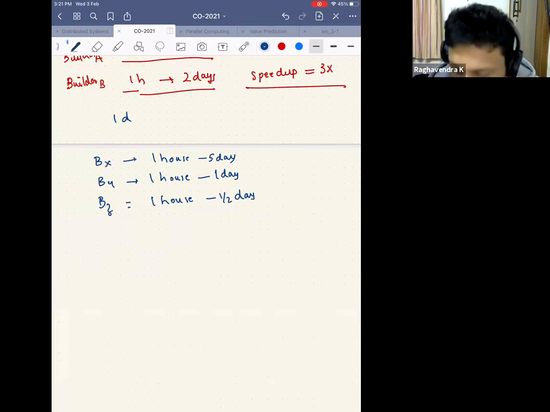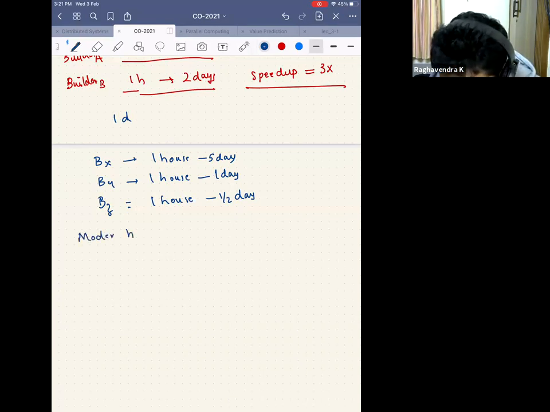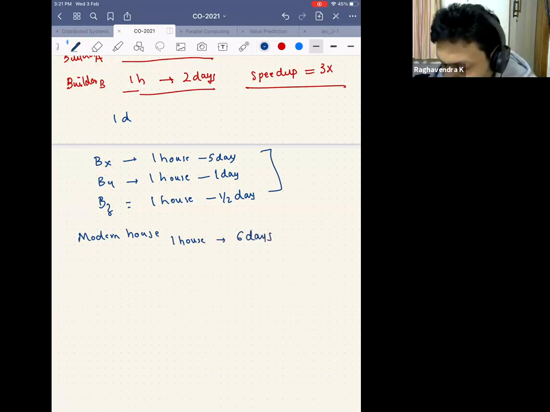But let's say I am trying to construct a modern house. Instead of taking 5 days to construct a single house, we are now constructing a modern house. These are two different houses. This is just a basic house, but in today's world, we are trying to construct a modern house. When constructing a modern house, the total time it takes is 6 days. You can't do anything about it. To construct a single house, it takes 6 days.